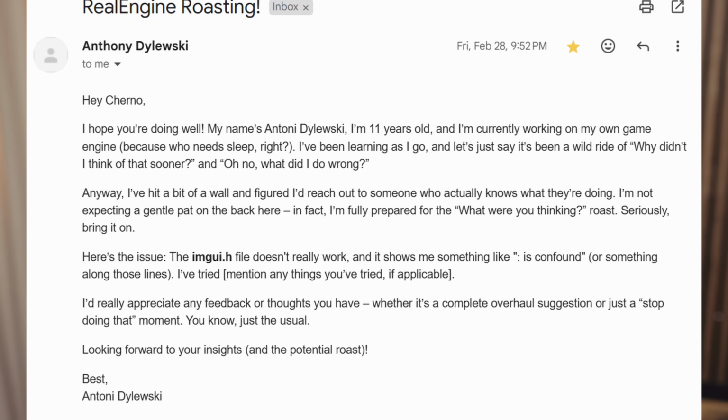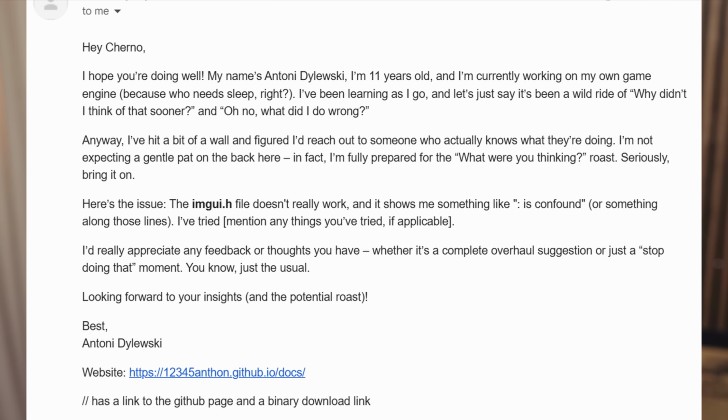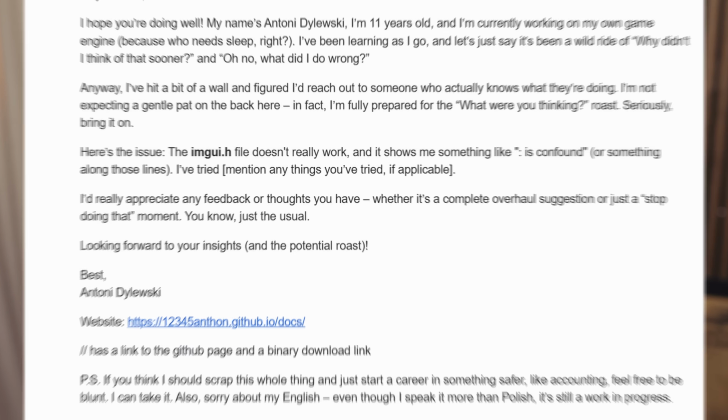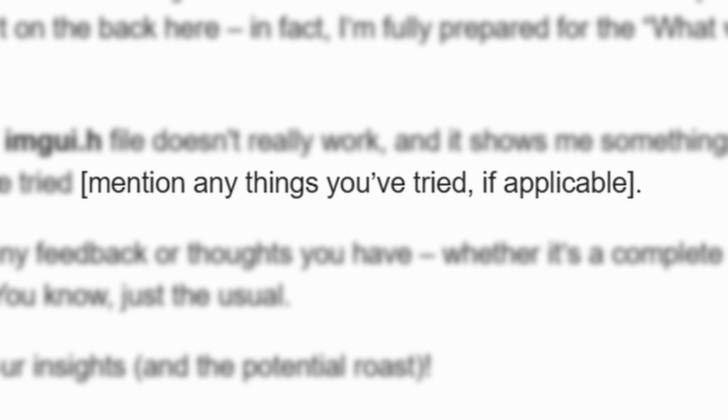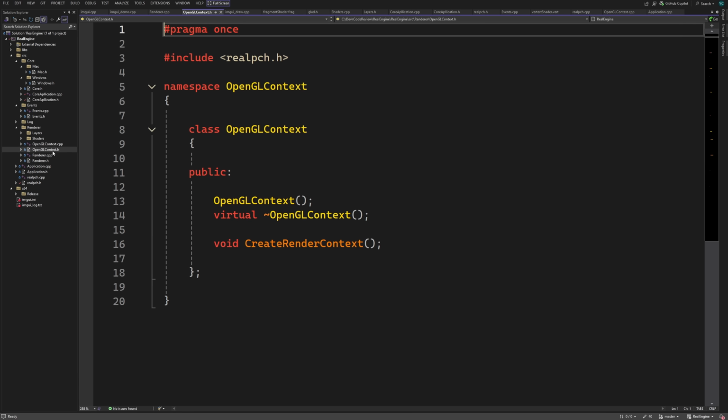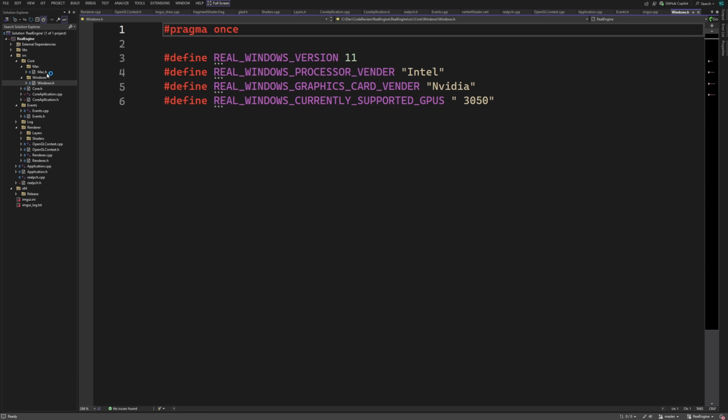The email that was sent in certainly looked suspicious, especially because of the mention "anything you've tried, if applicable," placeholder. And the use of language seems kind of advanced for an 11-year-old as well, but a parent could have helped out or some other older person. Also AI obviously could have played a part in it, so not impossible. And the actual code that was present itself also didn't seem too crazy to me.